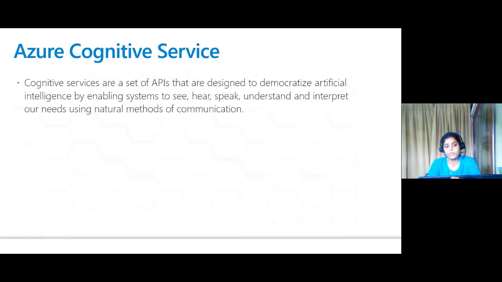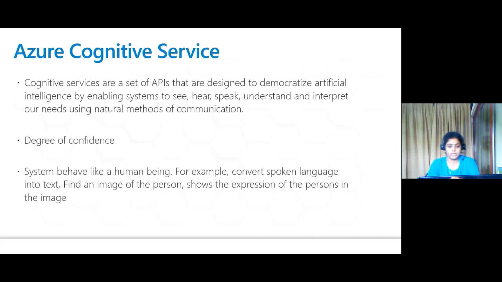Now I'm going to show you what Azure Cognitive Services is. As I said before, Azure has a number of services. In that, they provide artificial intelligence as a service under the name Cognitive Services. Apart from that, we have machine learning and deep learning too. But what do Azure Cognitive Services mean?